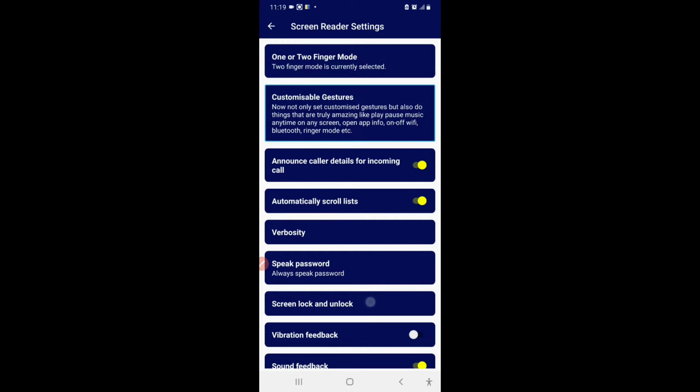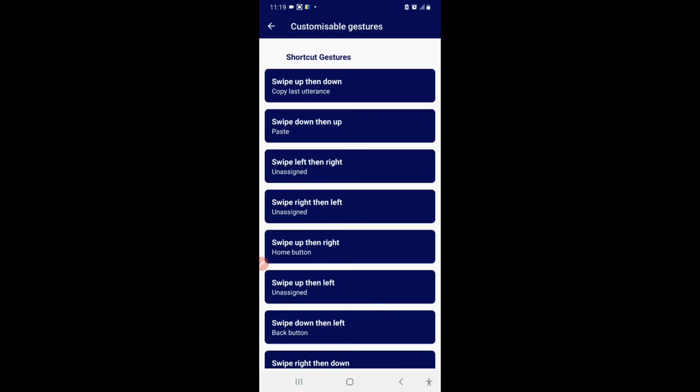Customizable gestures. Navigate up. Button. Out of list. Double tap to activate. And then select the desired gesture which you think would be comfortable for you. Swipe up then left, unassigned. Double tap to activate. For example, swipe up then left. So I will click here.